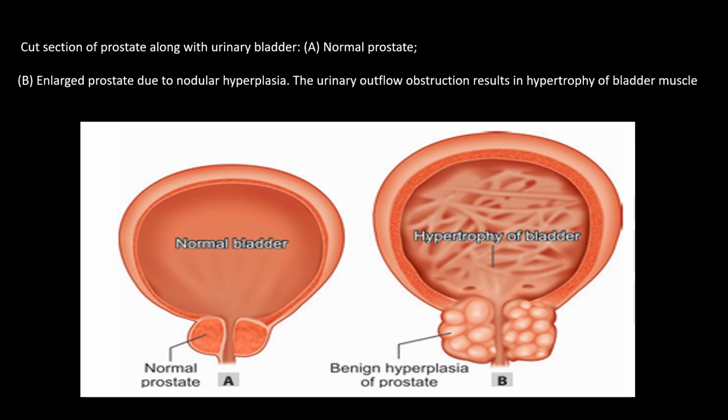So just to double down on what I was saying, these are two cross sections of the urinary bladder. So this is the bladder with also a normal prostate. So this is the normal bladder and this is the normal prostate. If you look, the bladder has increased in size, meaning the bladder has undergone hypertrophy.